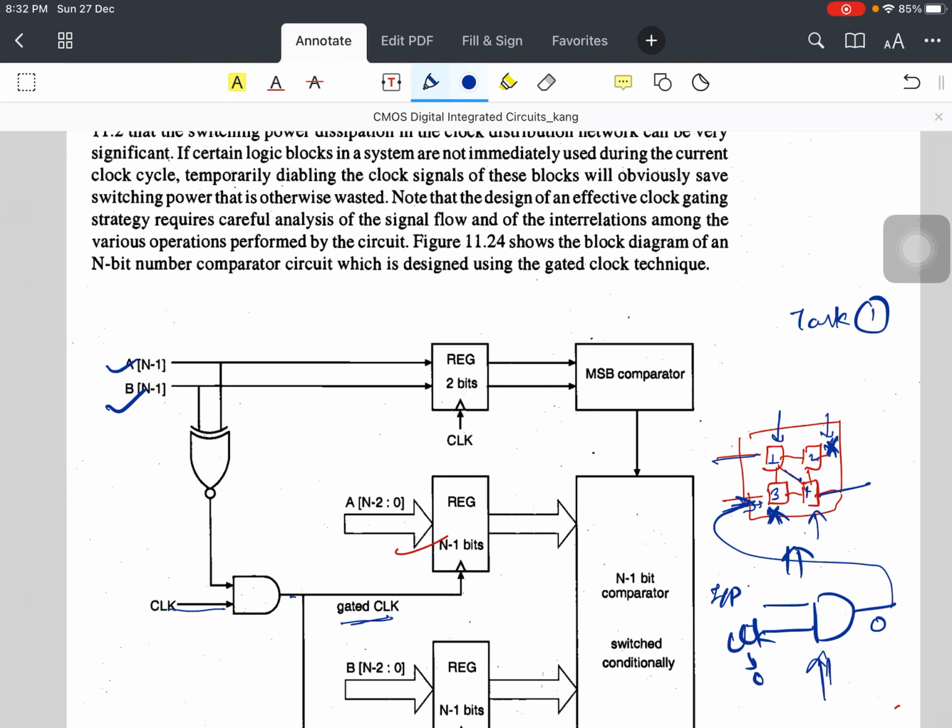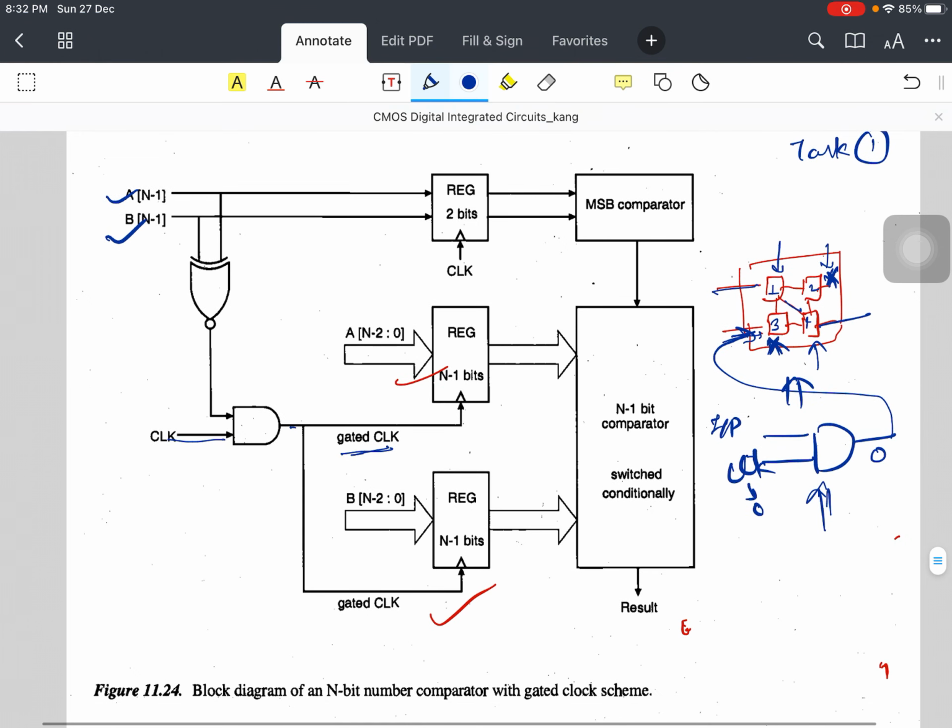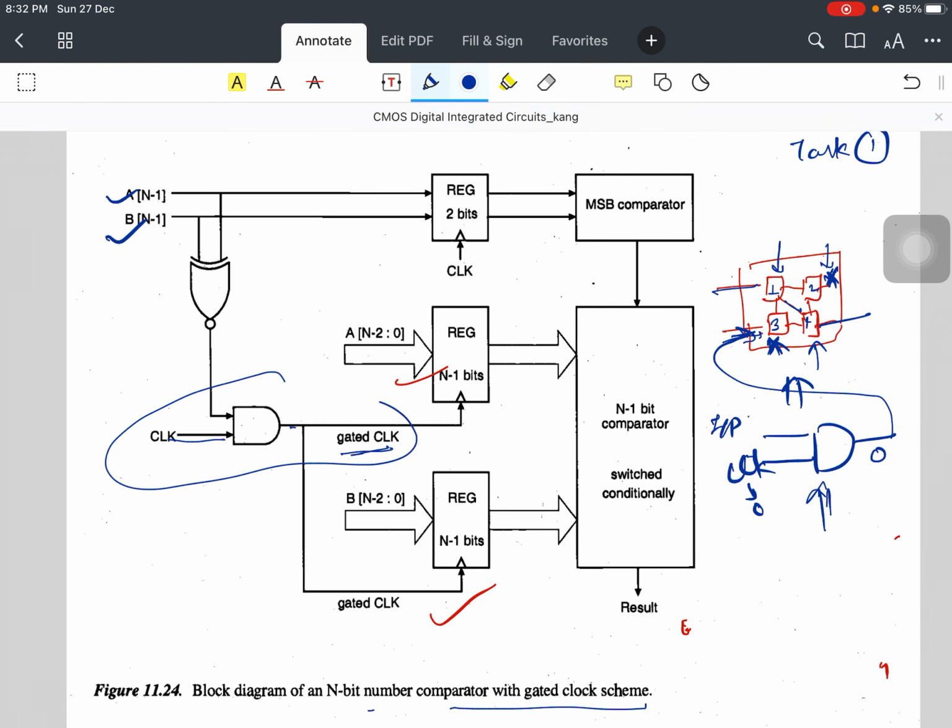In this way you can control your circuit. Here one example is shown, this block diagram of an n-bit number comparator with the gated clock signal. So this is the purpose of the gated clock signal over here.